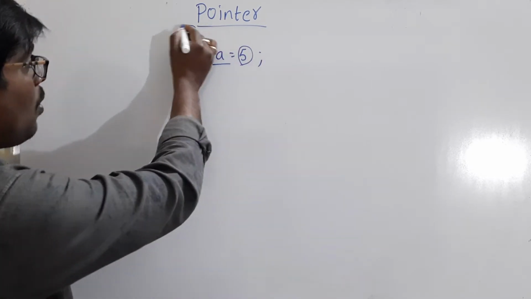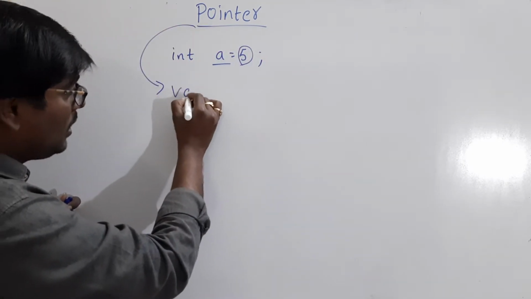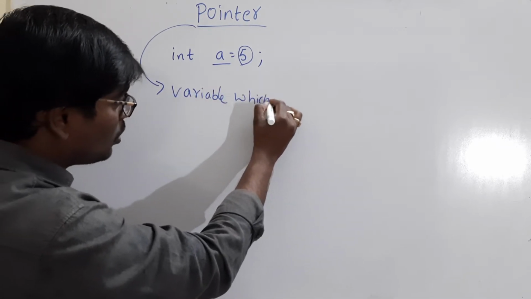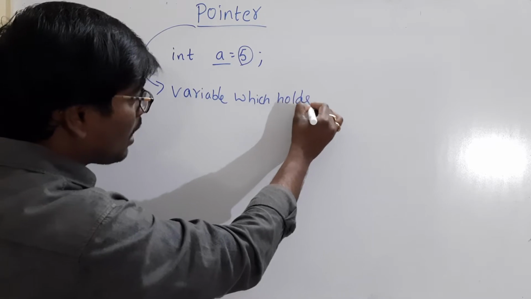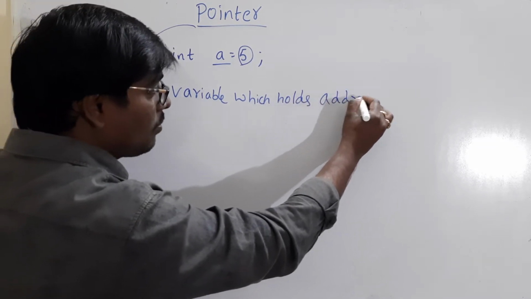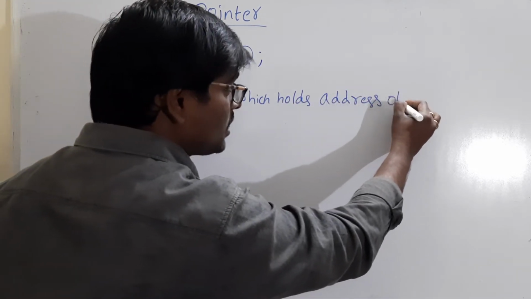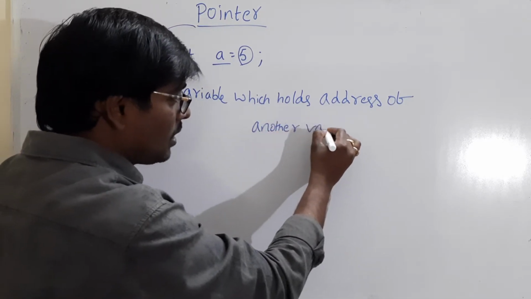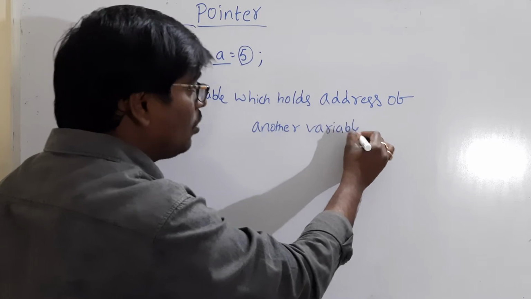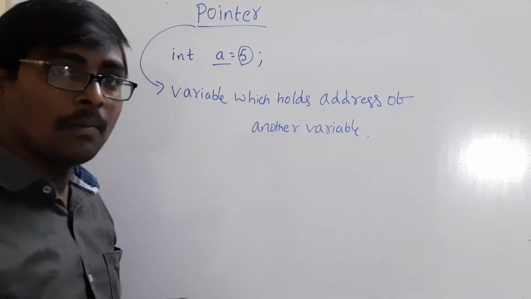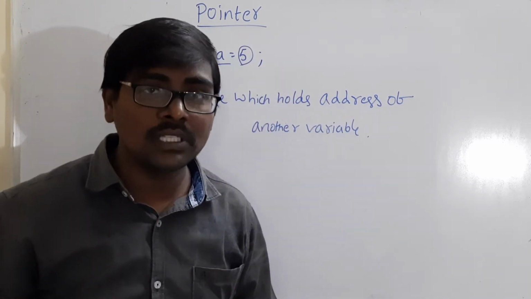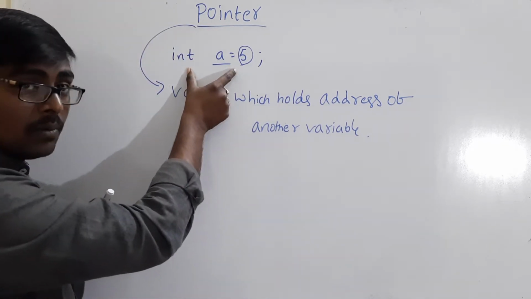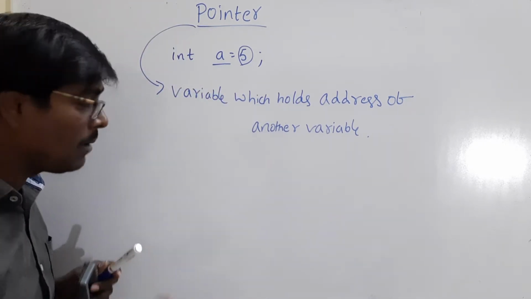But coming to pointer, pointer is a variable which holds address. Pointer is a variable which holds address of another variable. That is, a normal variable holds only the value, but a pointer variable holds an address. Now, this is the way to declare a variable. Now, how to declare a pointer?